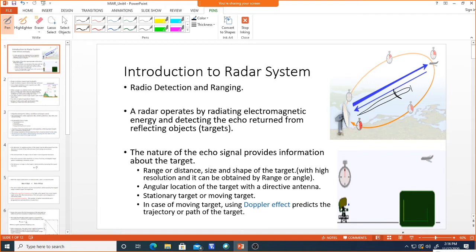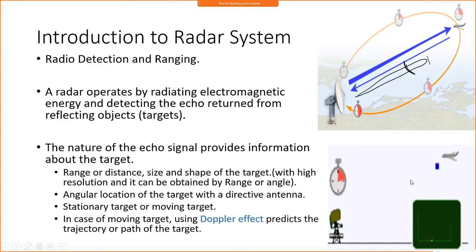Okay, so you can see the animation here. Whatever it is transmitting, and the signal which is reflected back, is collected by the antenna. So whenever the signal comes back to the receiver, the target will be found out here.